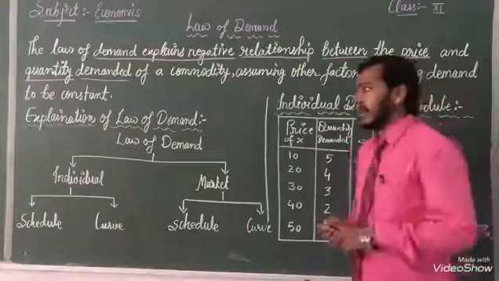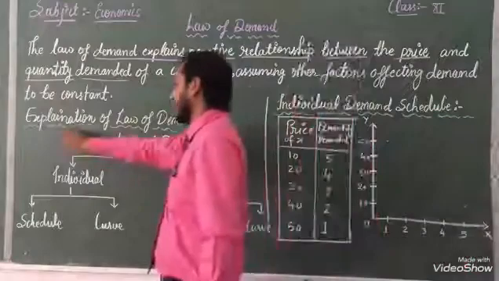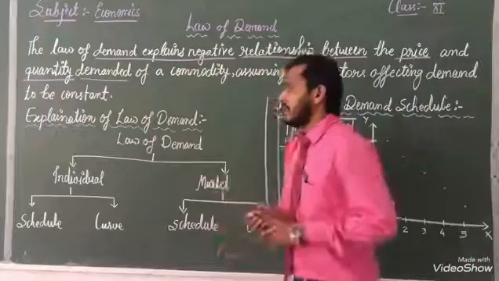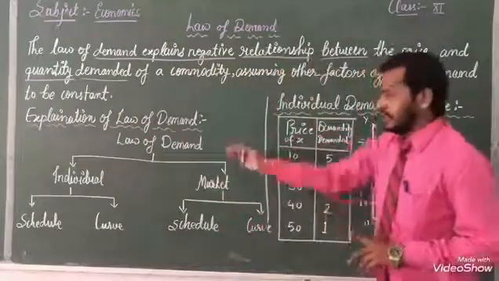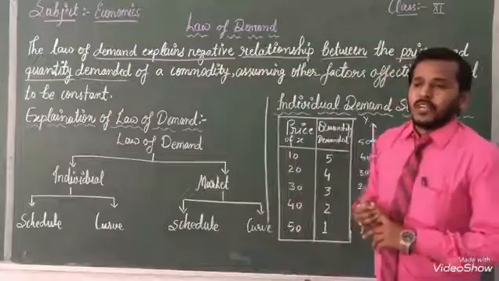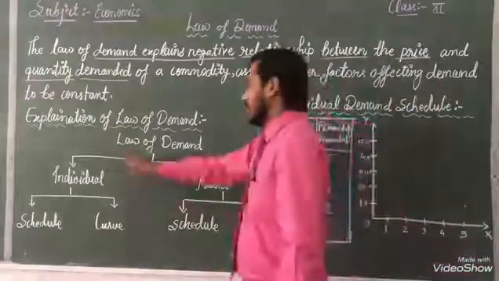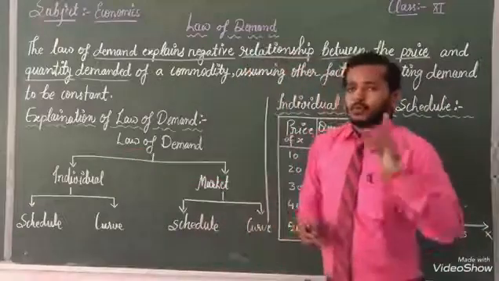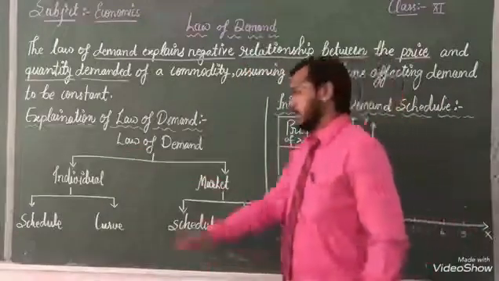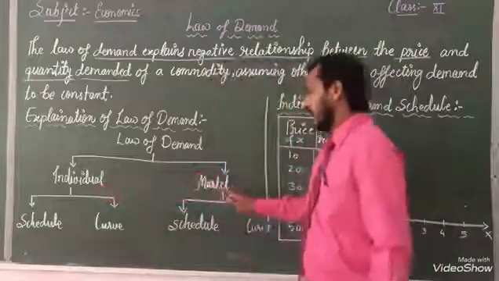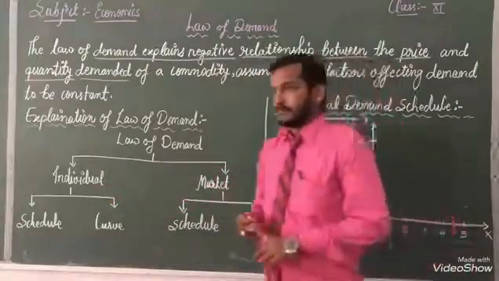Okay. After that, the explanation of the law of demand. With the help of this table, we can explain demand. But listen, all of you, in the law of demand, there are two types of demand: individual and market demand.